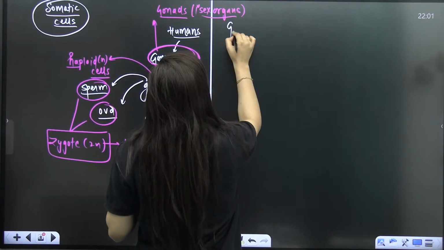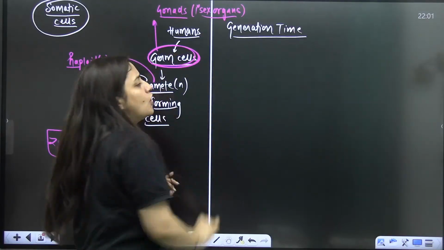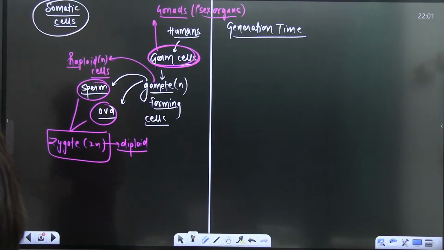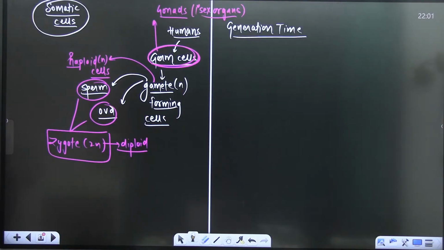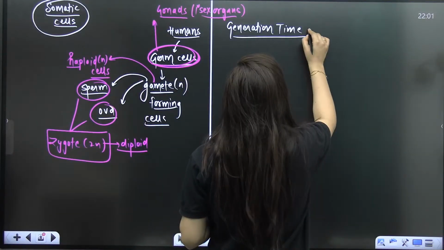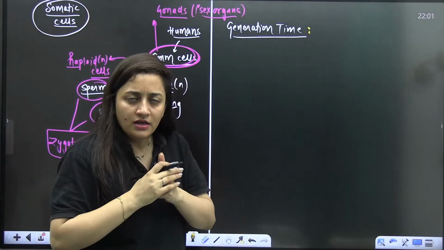Secondly, we will talk about the term generation time. Can anybody tell me the definition of generation time? When I use the term generation time, obviously it is the time in between two successive generations. Successive means one after another.